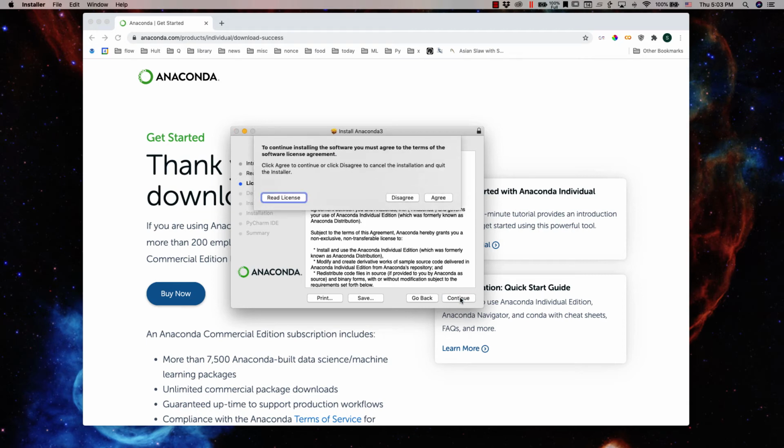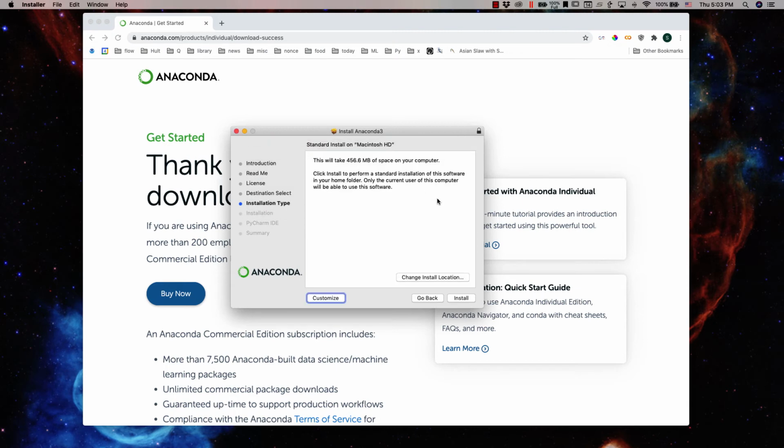I'm going to continue. I've read the license previously, I assure you, and I agree. This is going to take about a half a gigabyte of space on my computer. If you don't have a half a gigabyte before you do this, maybe you need to throw out some old movies and things.